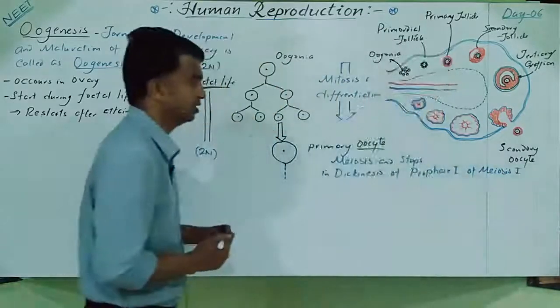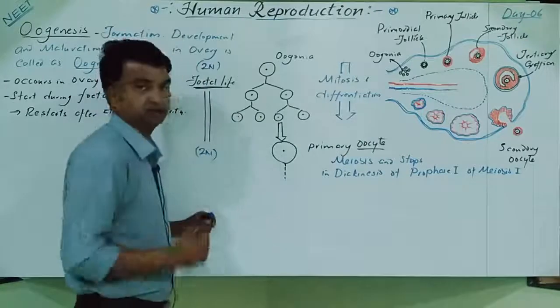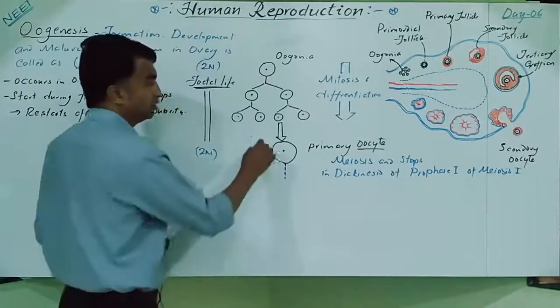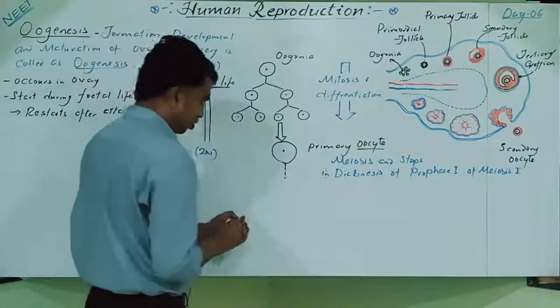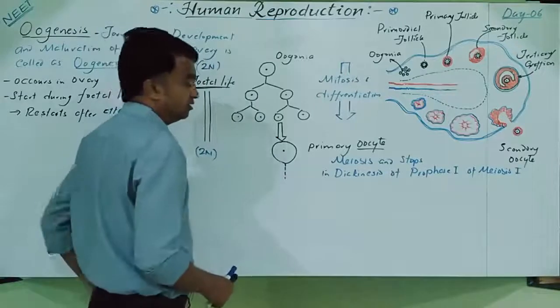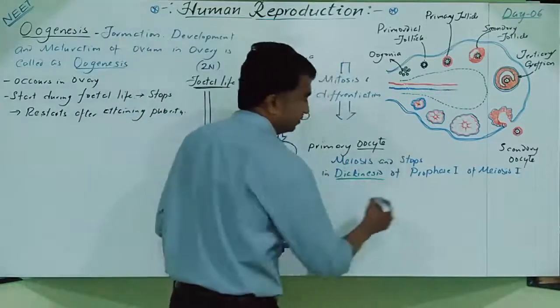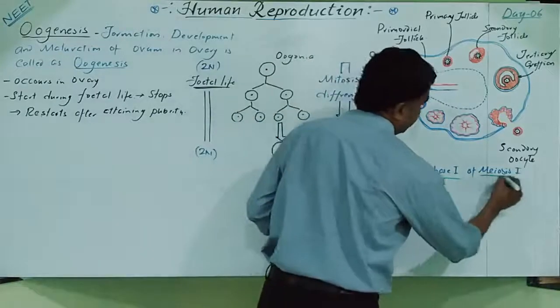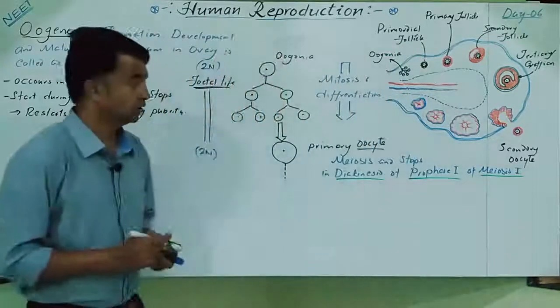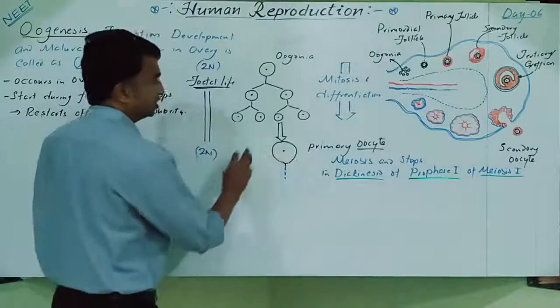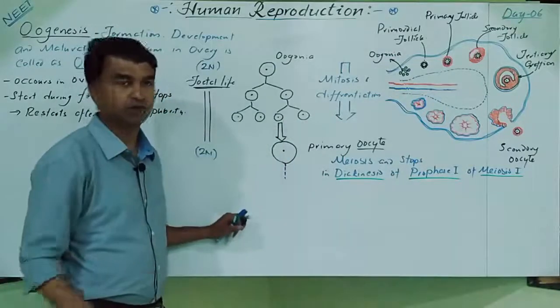This is the main point. The meiosis process starts here, but it stops somewhere in pachytene or diakinesis of prophase 1 of meiosis 1. So this is the beginning of meiosis, but it will not complete.